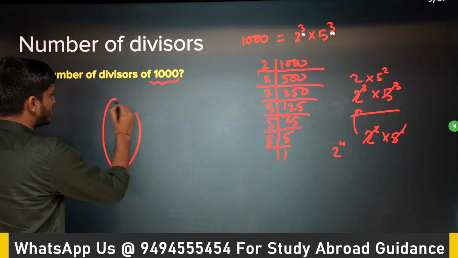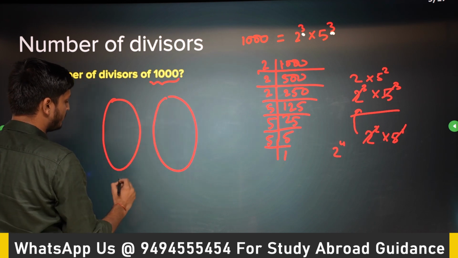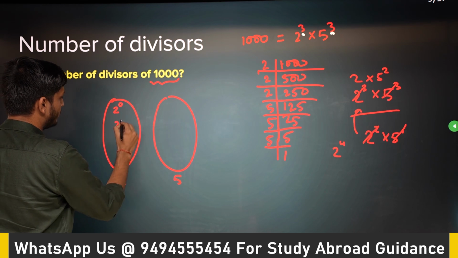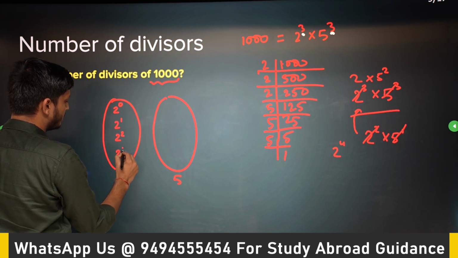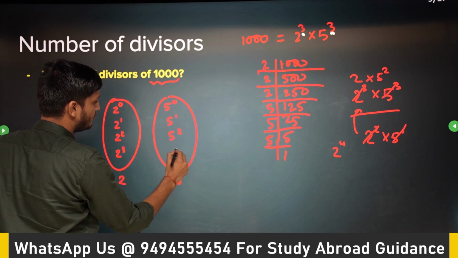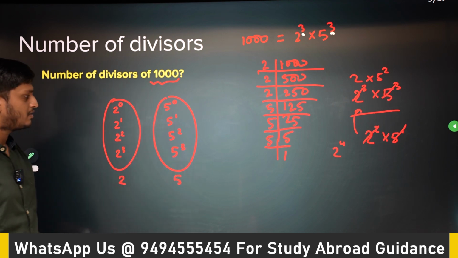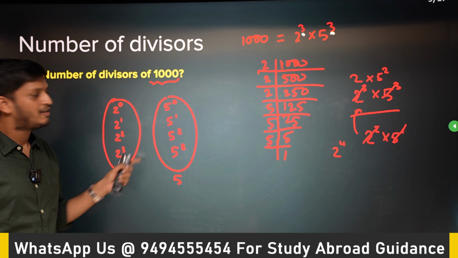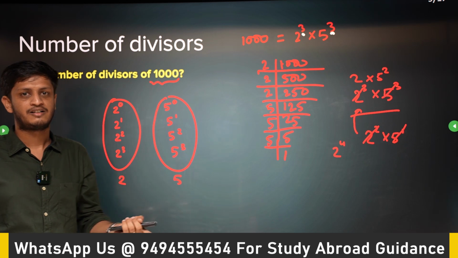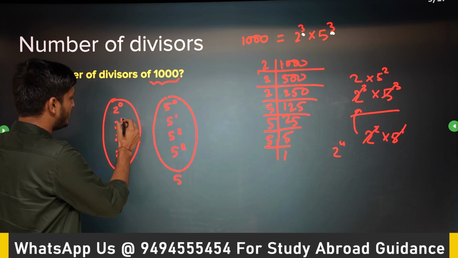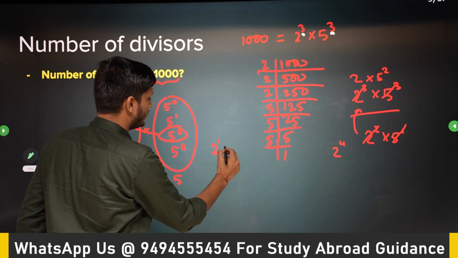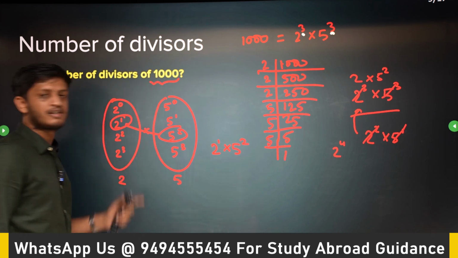So if I just create a set like this, just create a set for every prime number. This is a set for the powers of 2. This is the set of powers of 5. 2 to the power 0, 2 to the power 1, 2 to the power 2, 2 to the power 3, 5 to the power 0, 5 to the power 1, 5 to the power 2, 5 to the power 3. Take any number from here, take any number from here and multiply them. That will be a divisor of 1000, right? Simple, right? So take 2 to the power 1 from here, 5 to the power 2 from here, multiply them. So 2 to the power 1 into 5 to the power 2 will be a divisor of 1000.